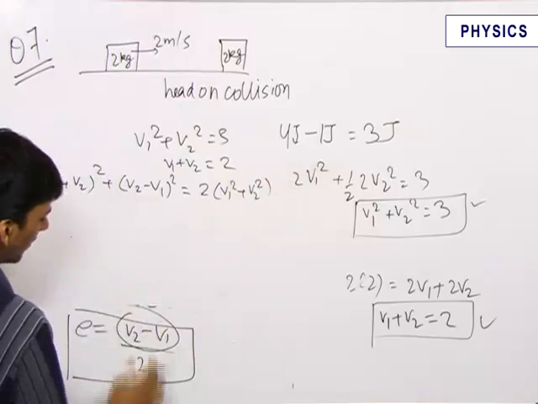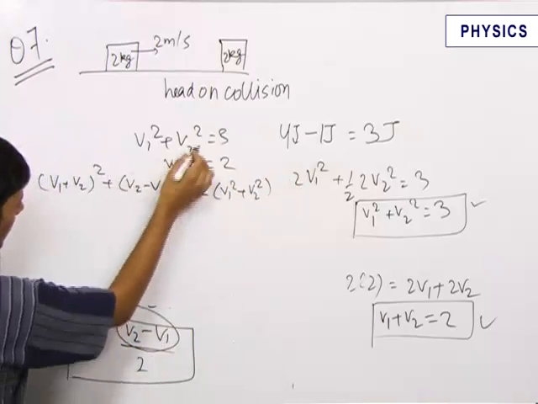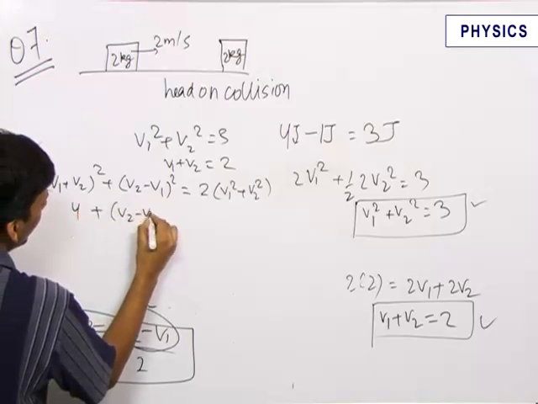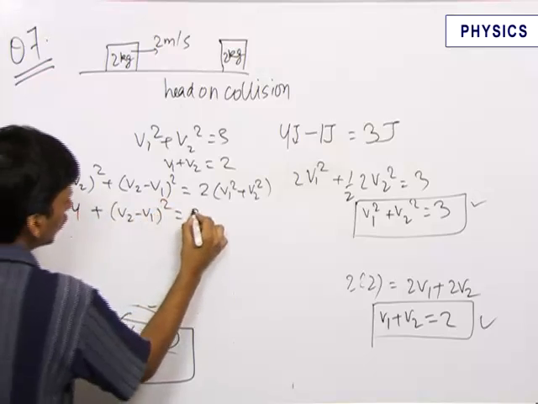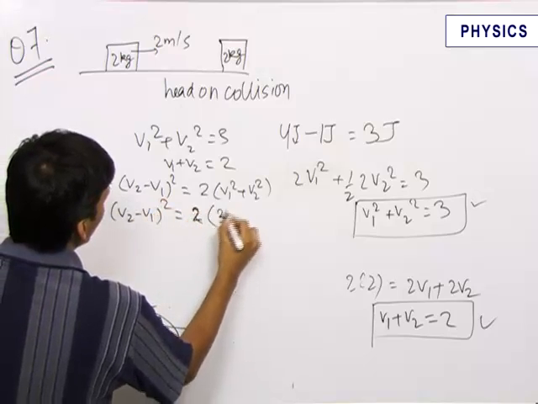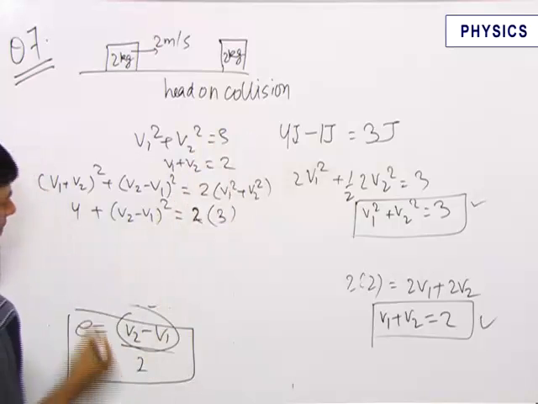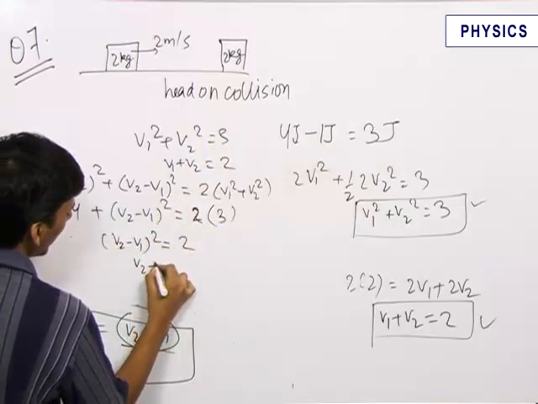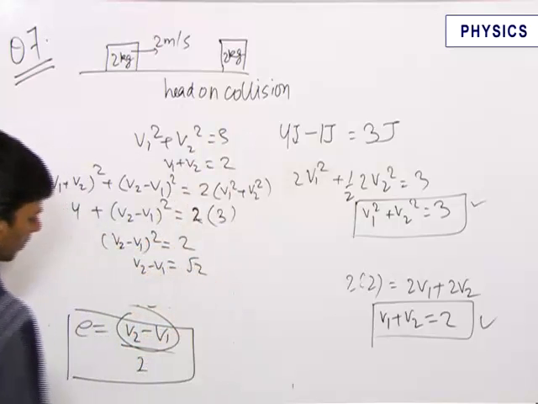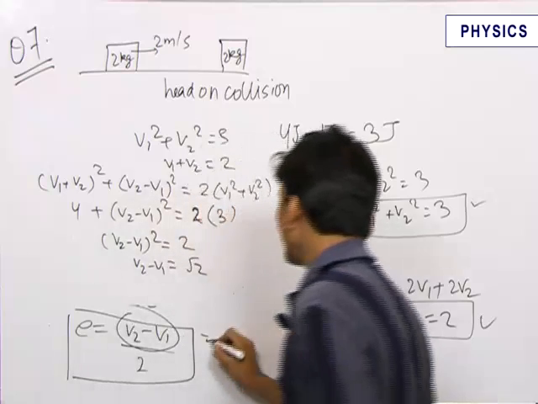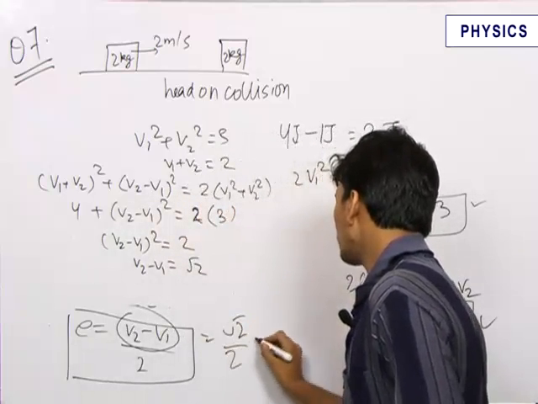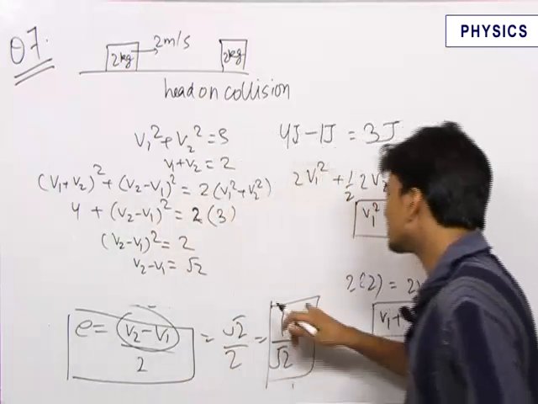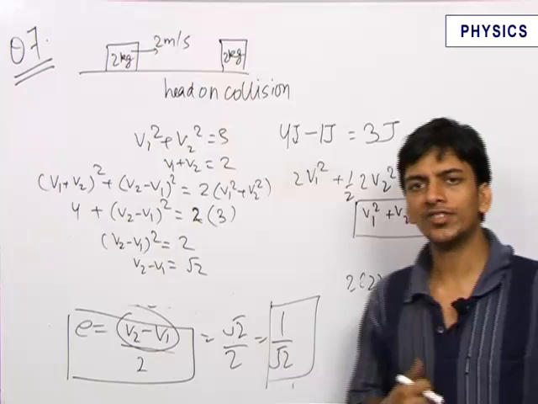Using this, we can directly find V2 minus V1 by filling in the values. 4 plus (V2 minus V1) whole square is equal to 2 times 3. Therefore (V2 minus V1) whole square is 2, so V2 minus V1 is equal to root 2. Filling in the value, we get e is equal to root 2 upon 2, that is equal to 1 upon root 2. So this is the final answer for part B, the coefficient of restitution.